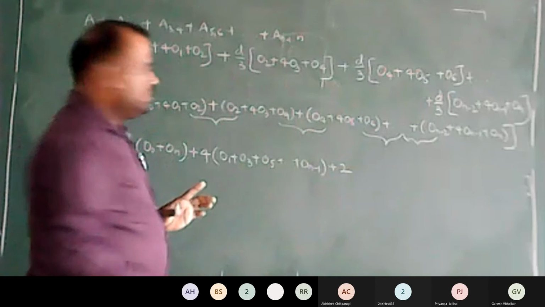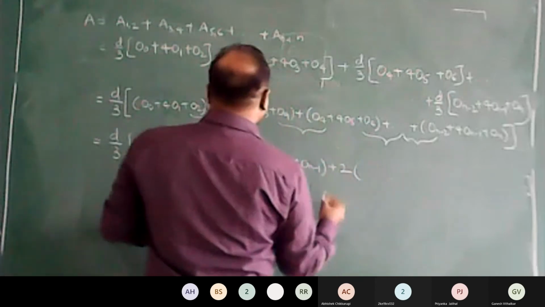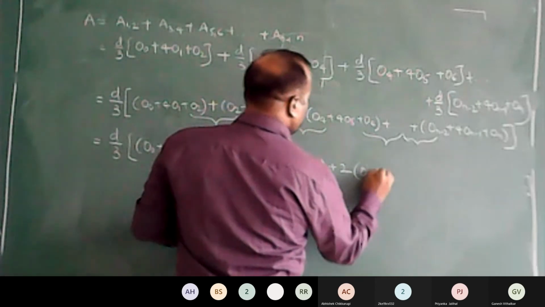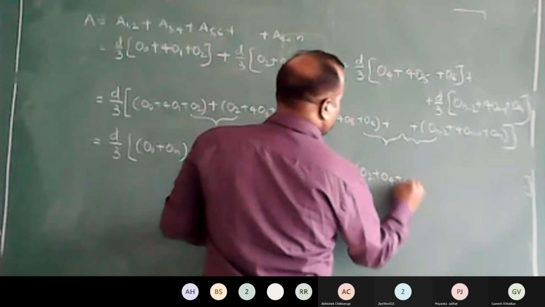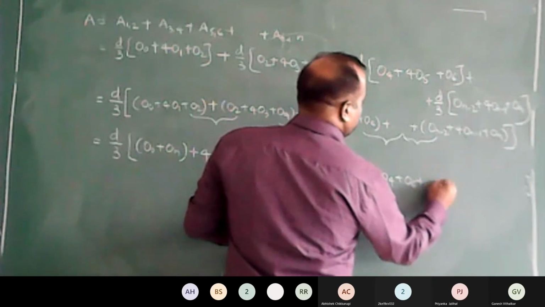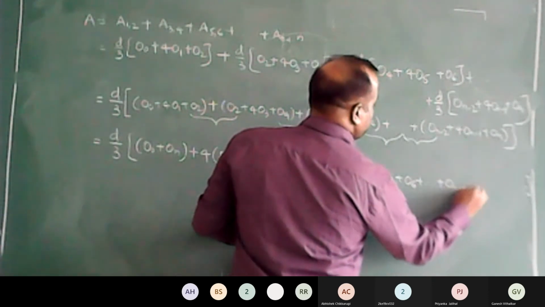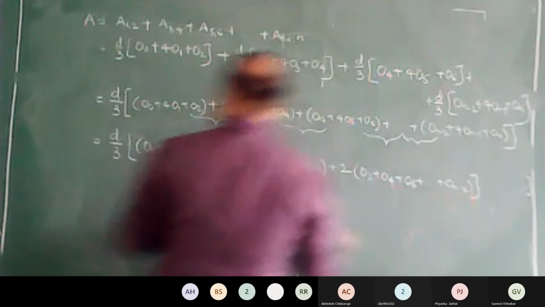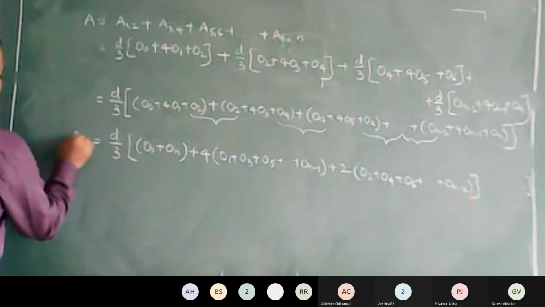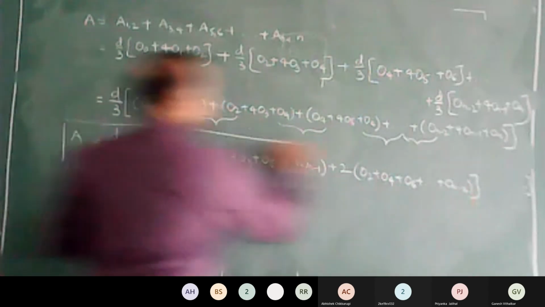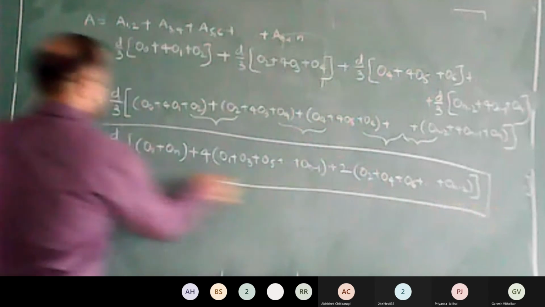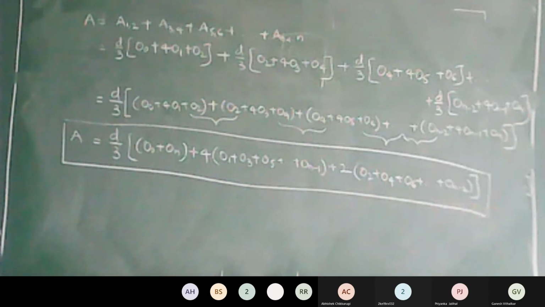Please remember. So 2 is being taken outside. Now it's O2 plus O4 plus O6. This goes up to ON minus 2. Okay? This is Simpson's 1/3 rule. Please remember this. This is Simpson's 1/3 rule.